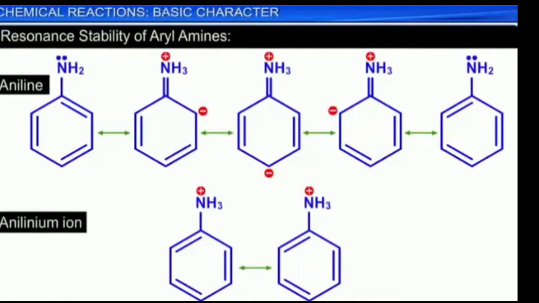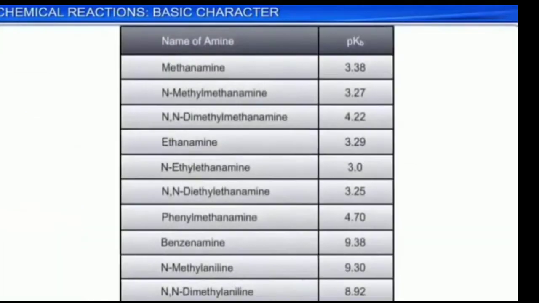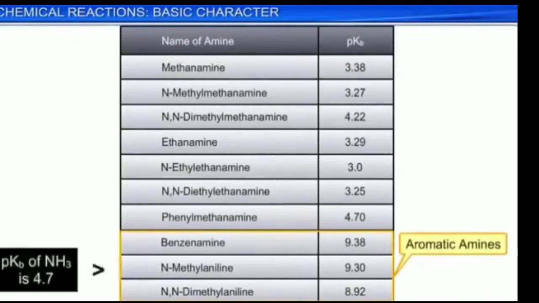Hence, the proton acceptability or basic nature of aniline and other aromatic amines is less than that of ammonia. So, from this study, we can identify that aryl amines are less basic than ammonia, but alkyl amines are more basic than ammonia.